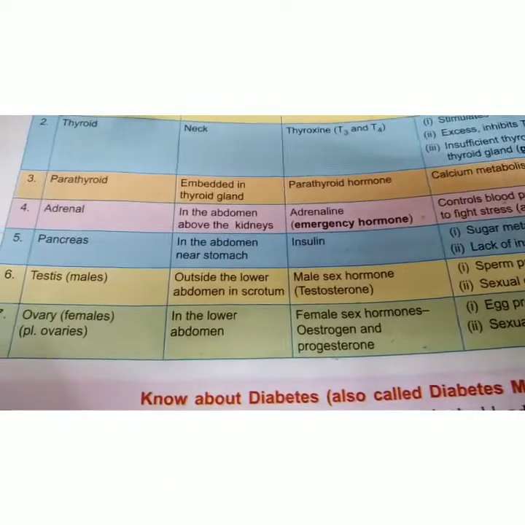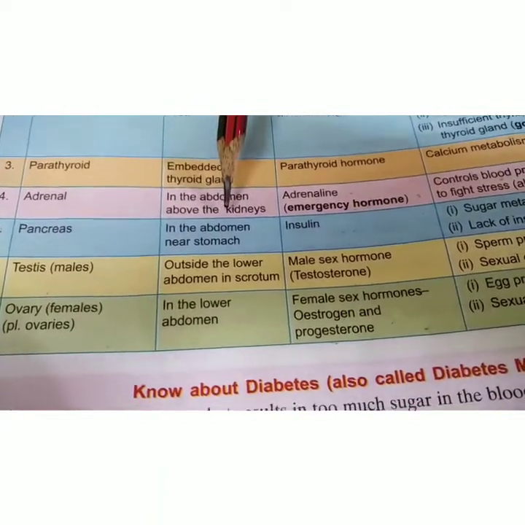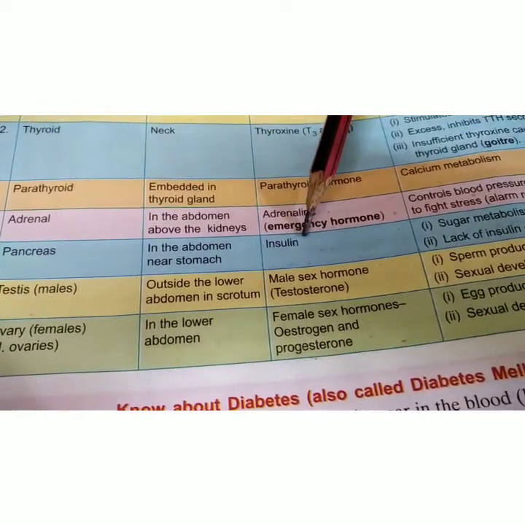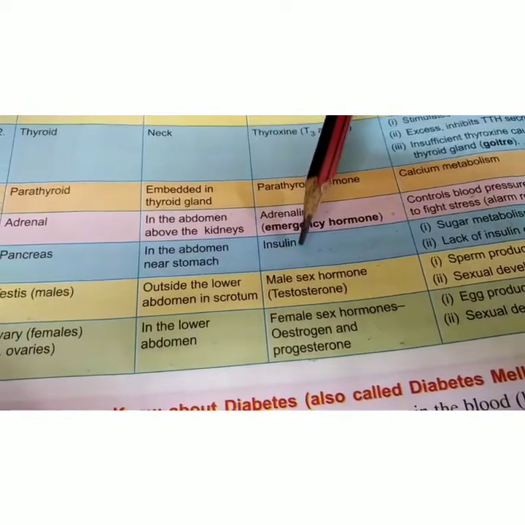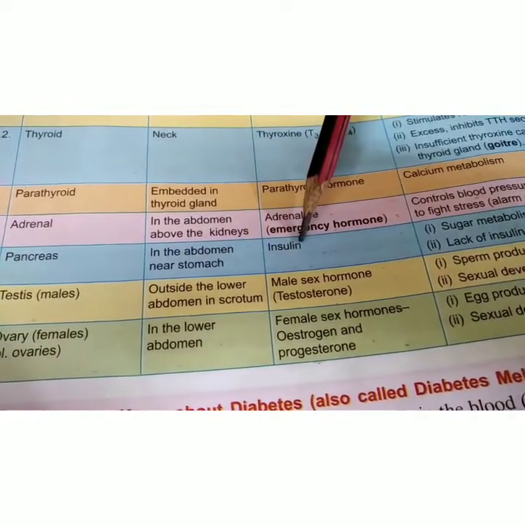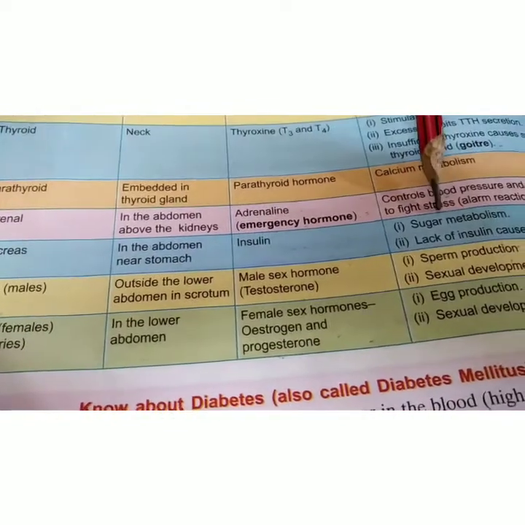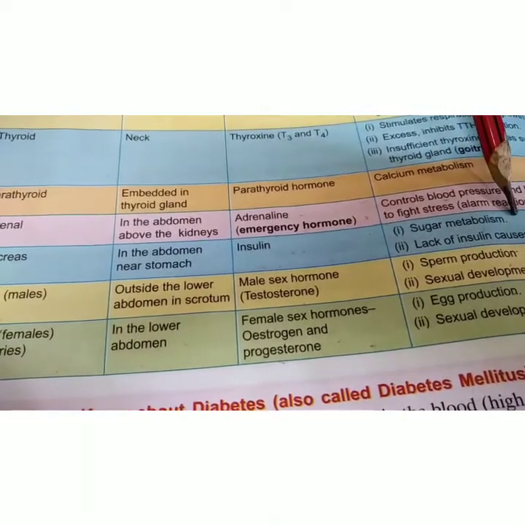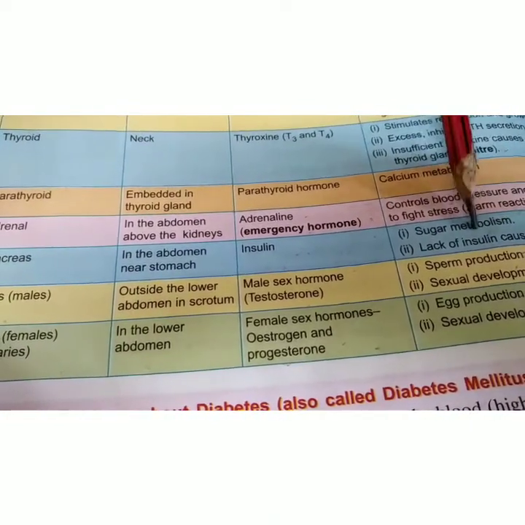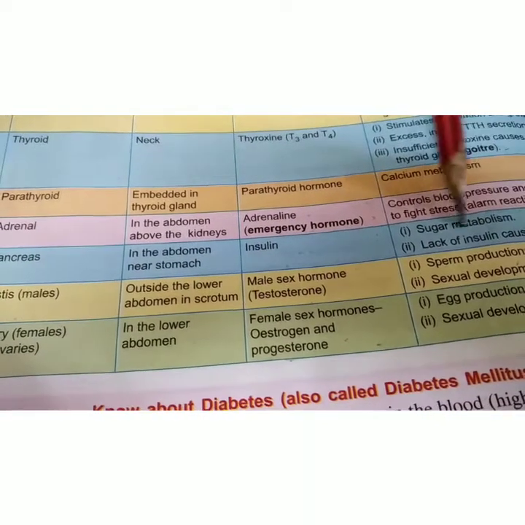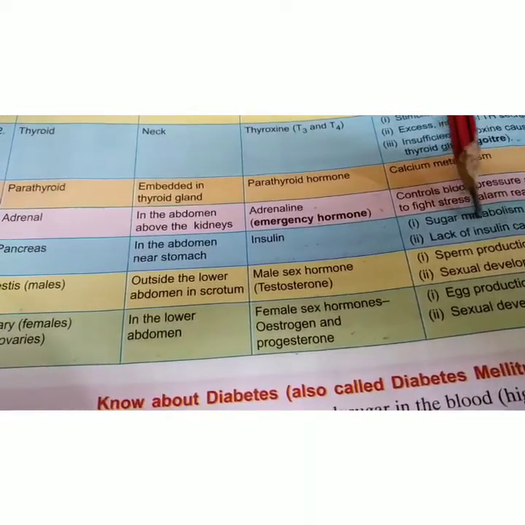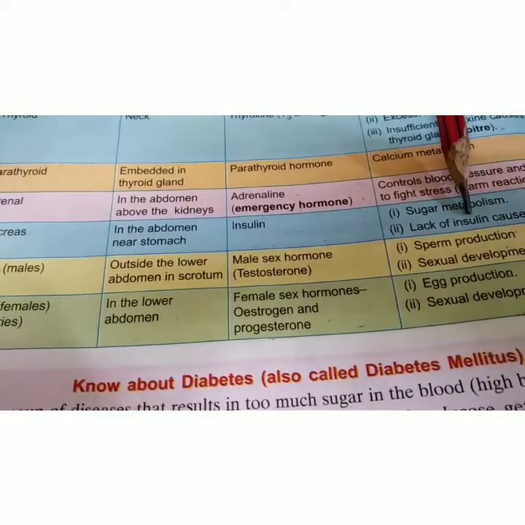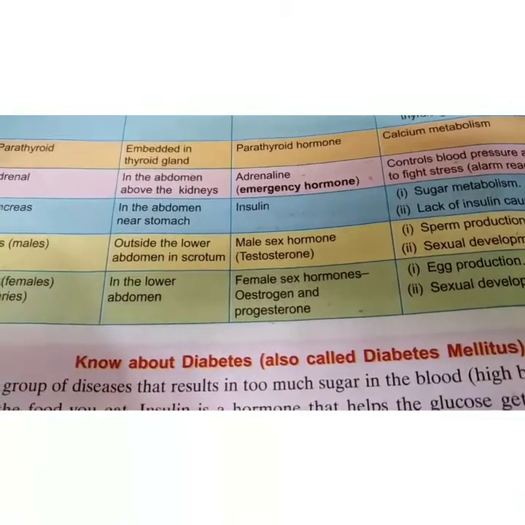takes place. Then you have the pancreas, present in the abdomen near the stomach. They secrete the hormone insulin, and another hormone is also secreted which is called glucagon, and both insulin and glucagon are responsible for sugar metabolism, that is, they control the level of sugar or glucose in the blood. Lack of insulin causes diabetes. Normally they regulate the sugar, but if insulin is secreted less, then the sugar level is not controlled in the blood, and we say that the person is suffering from diabetes.